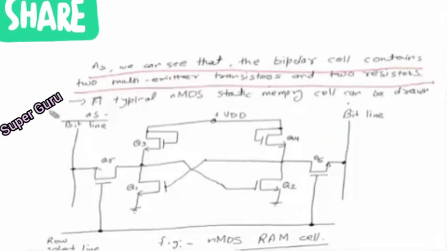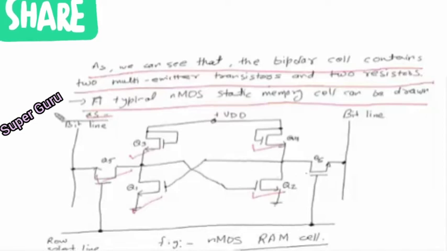Now we will see it using NMOS technology. A typical NMOS static memory cell can be drawn as follows. The previous memory cell was made of bipolar devices. Now this is for MOS devices, and we are going to use NMOS. Basically there are two types of MOS devices, NMOS and PMOS. Here we are using NMOS only. We can see that the total number of transistors is 6: Q1, Q2, Q3, Q4, Q5 and Q6.